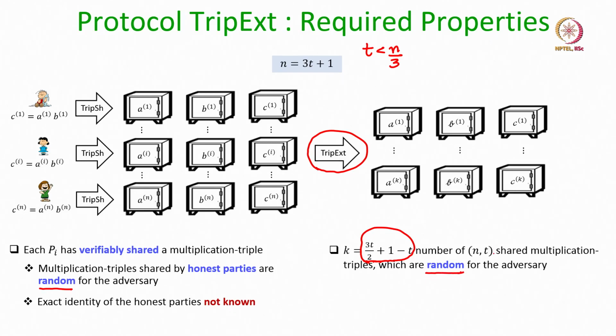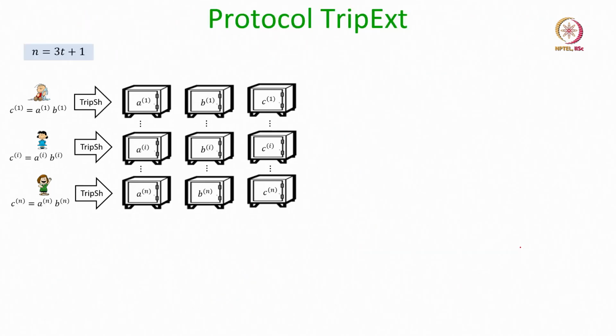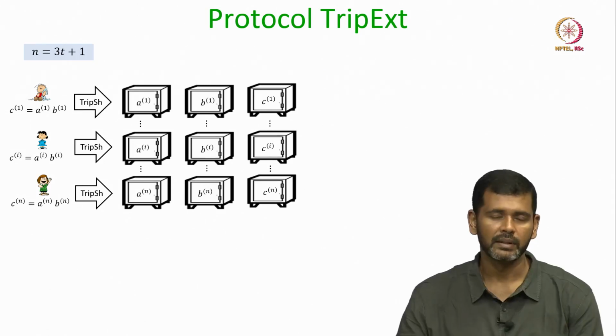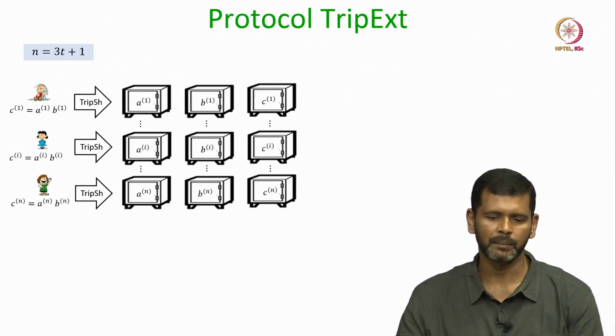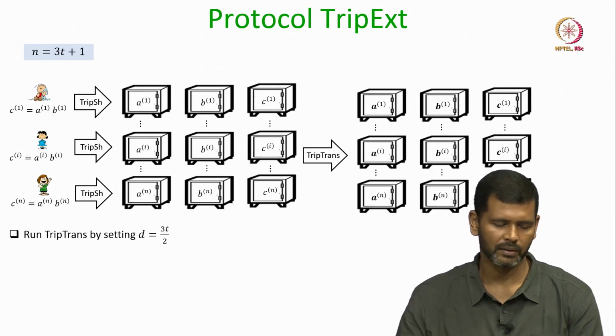That means, the adversary is guaranteed to not know the value of those triplets. It will have only t shares for each of these k output triplets which are randomly distributed. That is what we want from the triple extraction protocol, and this triple extraction protocol basically involves just one instance of the triple transformation protocol, that is all.